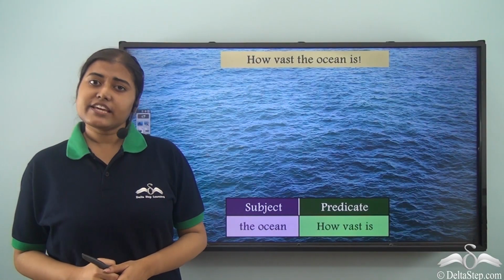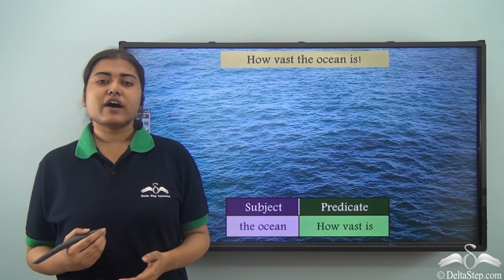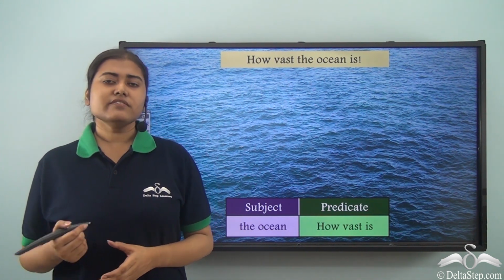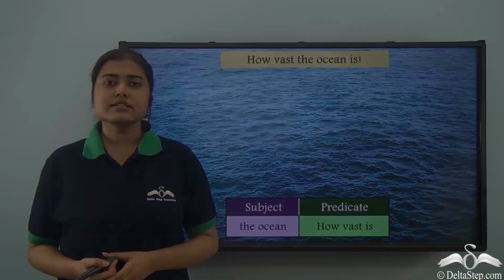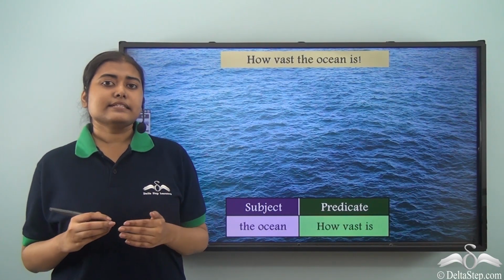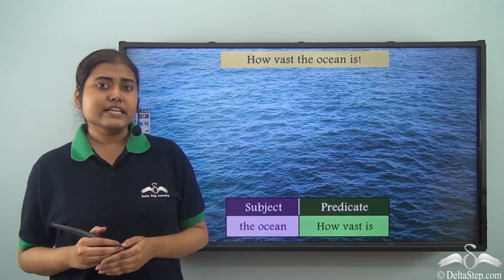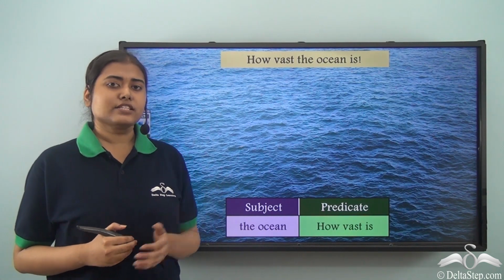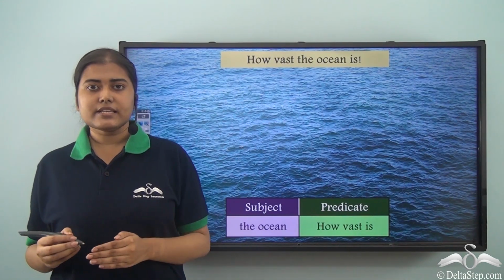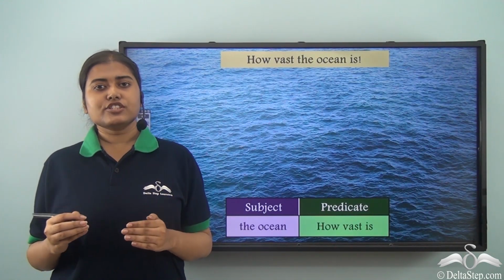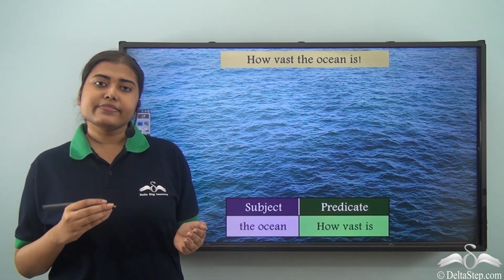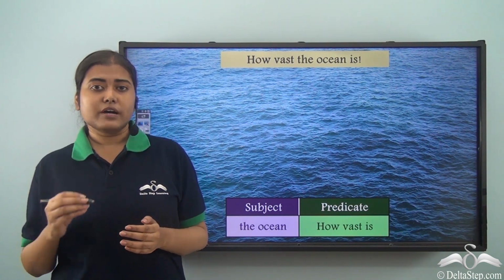So, today we have learned how to find out the subject and the predicate in interrogative and exclamatory sentences. Now, you may find it a little difficult because the subject is not very easy to find out in such cases. So, what do we need to do? We need to rephrase it and turn it such that the subject comes at the beginning of the sentence and then find out the verb.